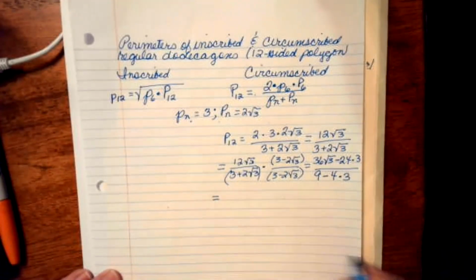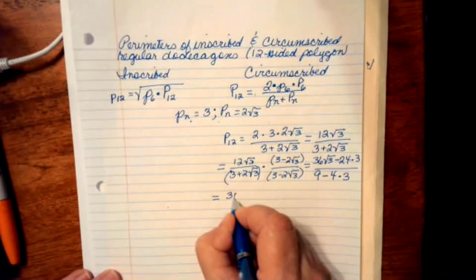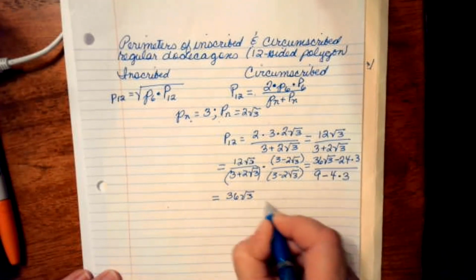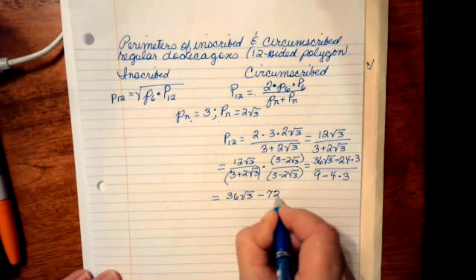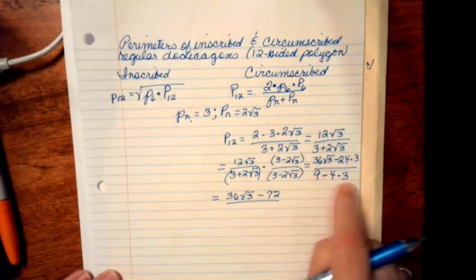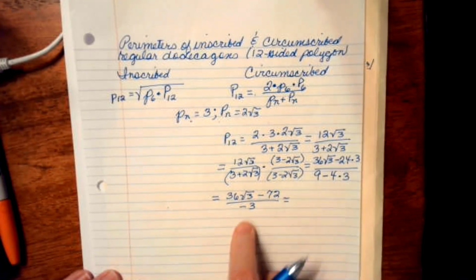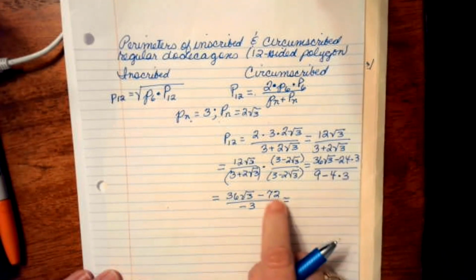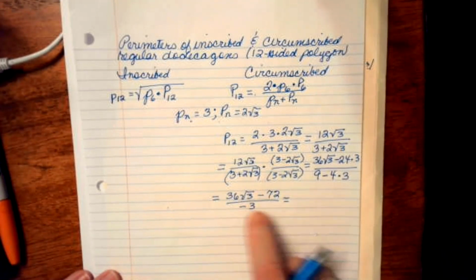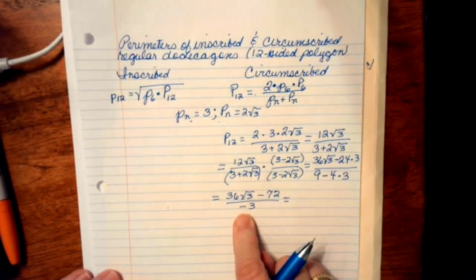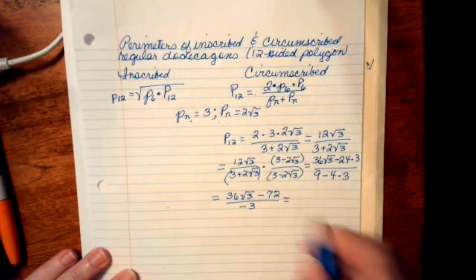So that's equal to 36 square root of 3 minus 72 over 9 minus 12 is negative 3. So when I divide negative 3 into both of these numbers, I'm going to take the whole number first. Negative 72 over negative 3, plus it's going to come out to be positive. That's 24.